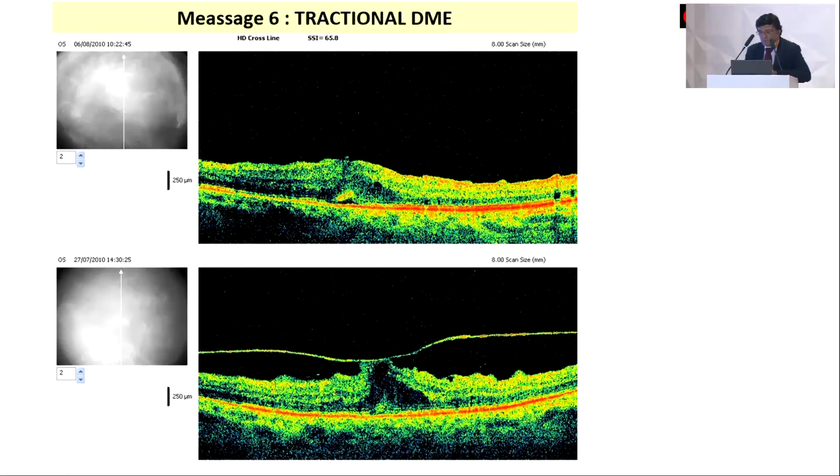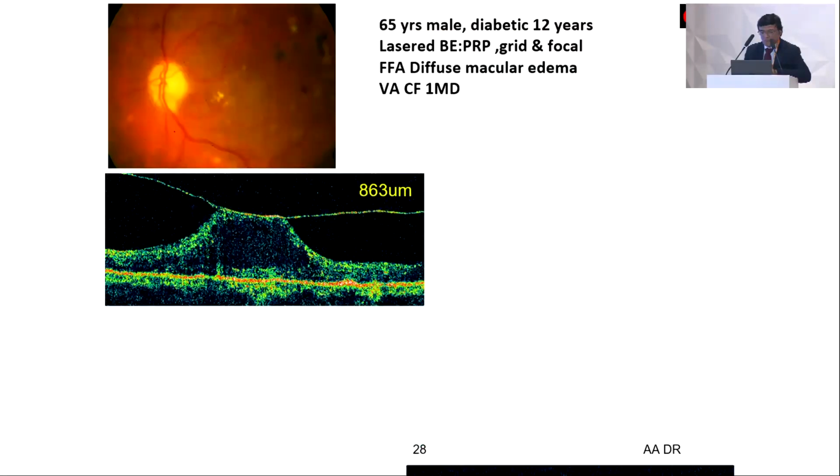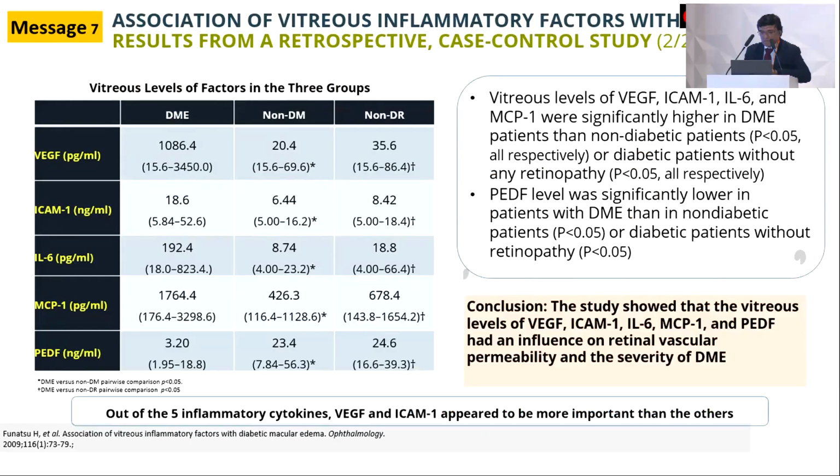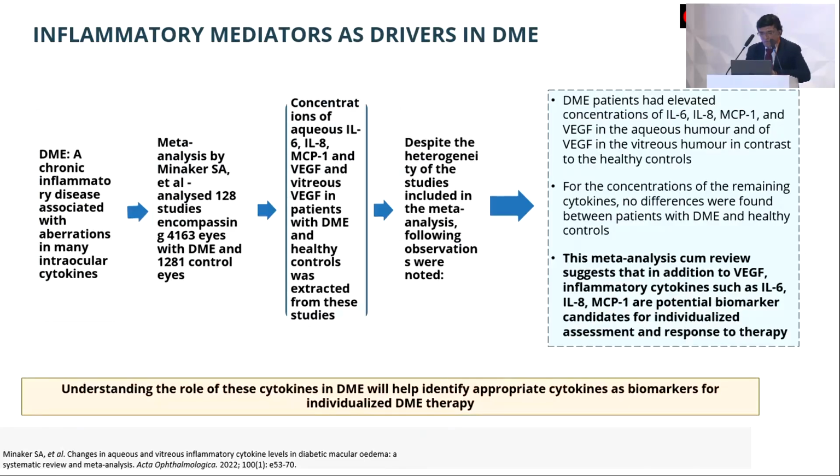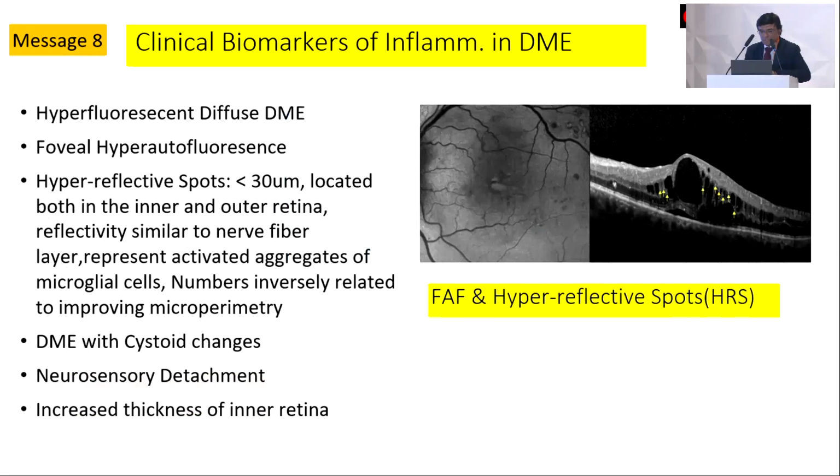Then all cases of tractional diabetic macular edema must undergo a surgical intervention. Don't keep on injecting these patients because it doesn't really work. So this is just some examples of this thing. This is to show you that there are factors other than VEGF, like ICAM, IL-6, MCP1, pigment epithelial derived factor, which have a role, and there was a meta-analysis which showed the relevance of these factors.